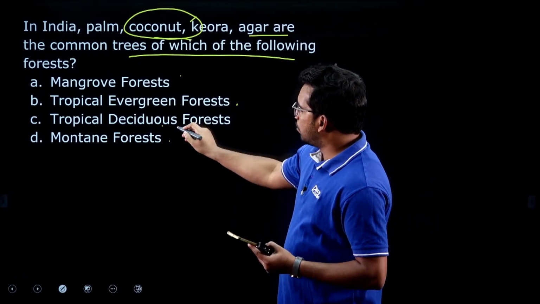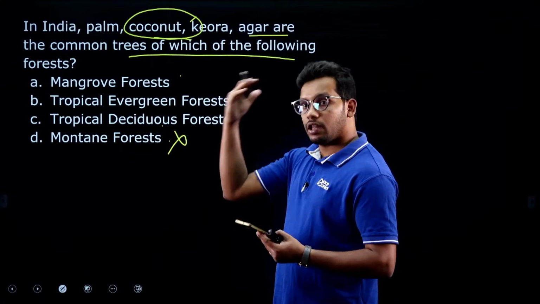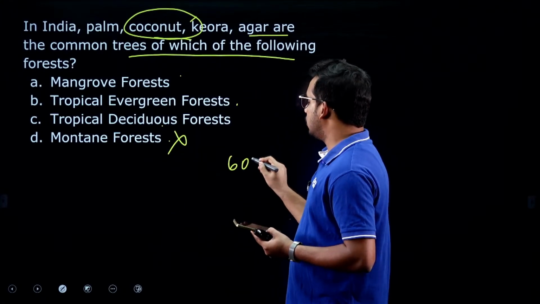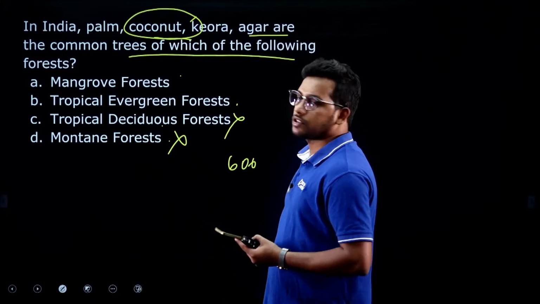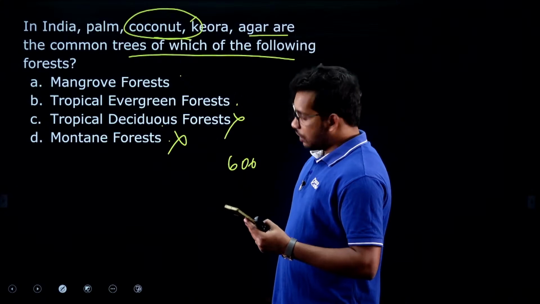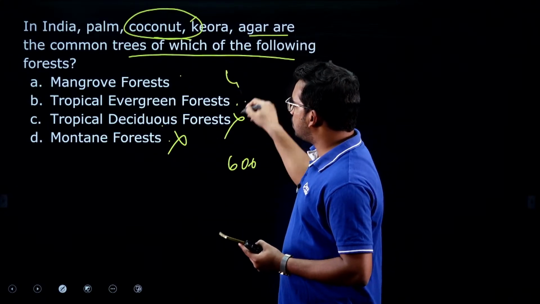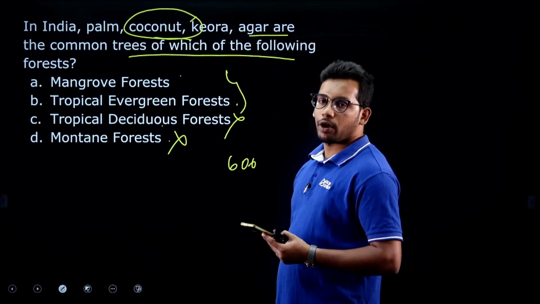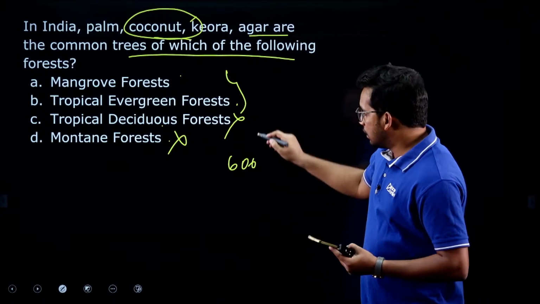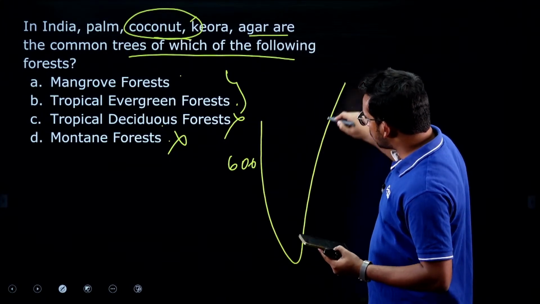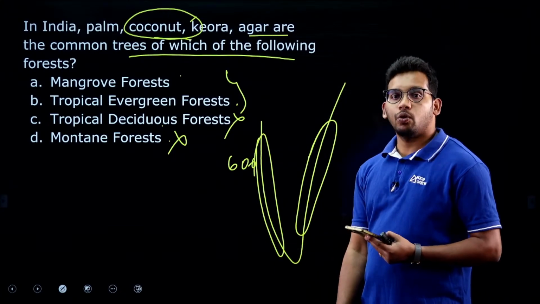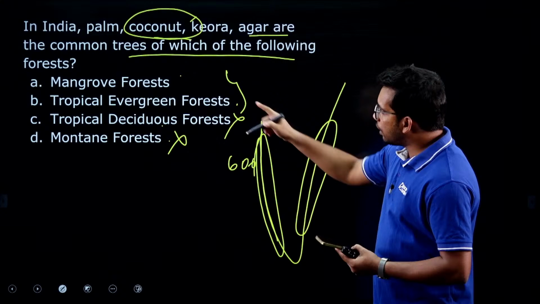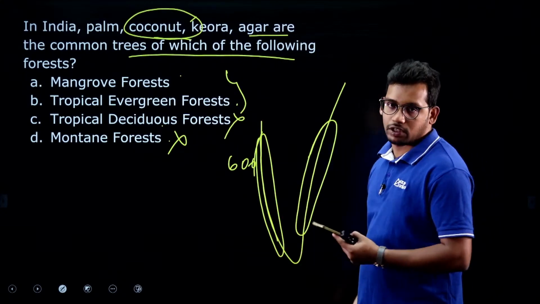Let us eliminate montane forest, they are not located on the hilly mountains, it should be only 60 meters from the mean sea level, and deciduous forests also no. Here you may be confused between the tropical evergreen forests and the mangrove forest. I said that they are widely located in the coastal strips.